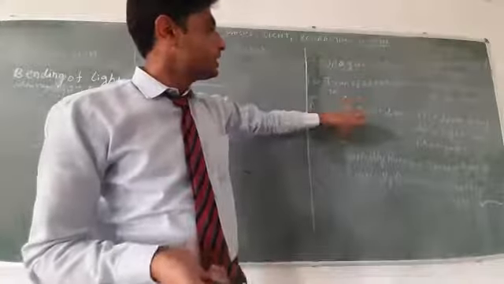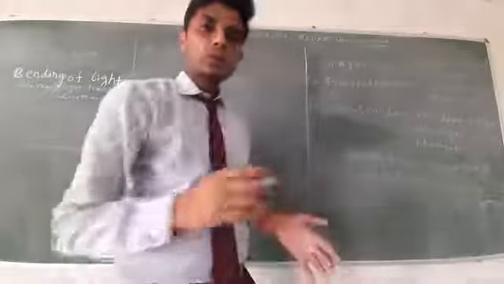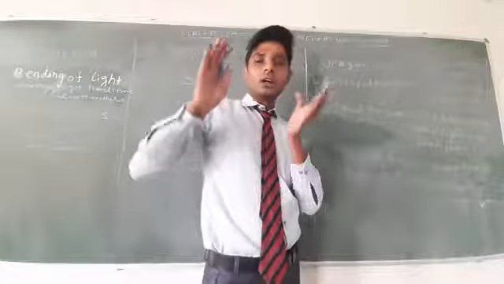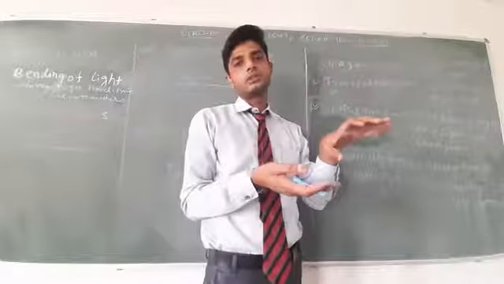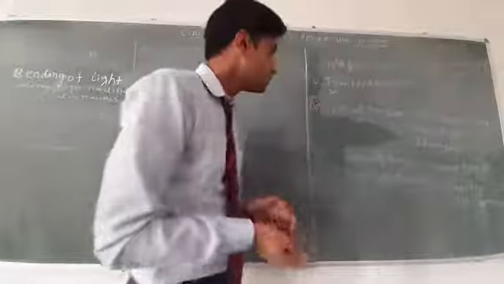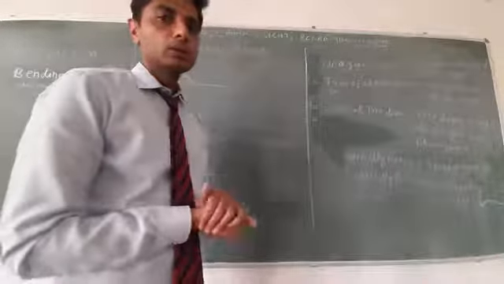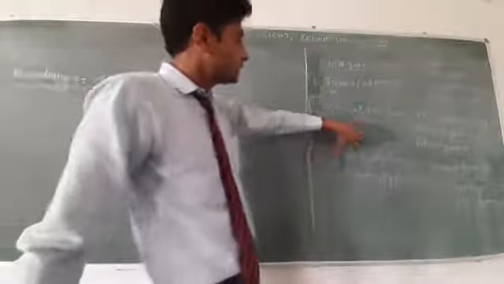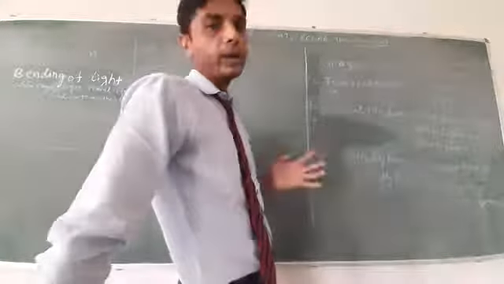This is very important for light to travel from one point to another point. So optical mediums are divided into two parts, optically rare or optically denser.